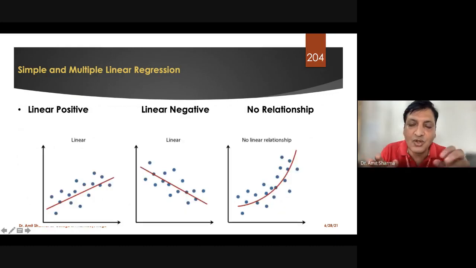This is what I was showing you in the previous slide, the continuation. Here we can get this, called linear positive, where we have a straight line like this. This is called linear negative. And if a straight line is not observed and we have a curve in the line, then we say there is no linear relationship. And in that case, what will happen?